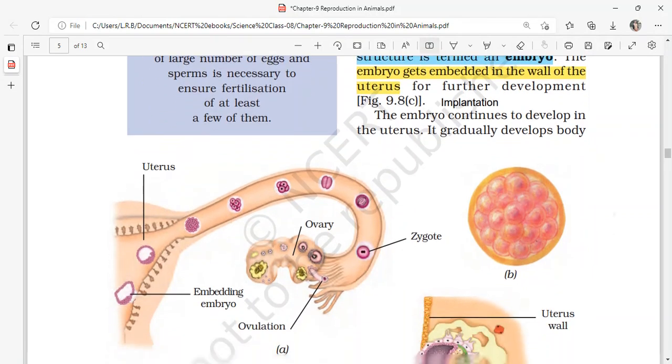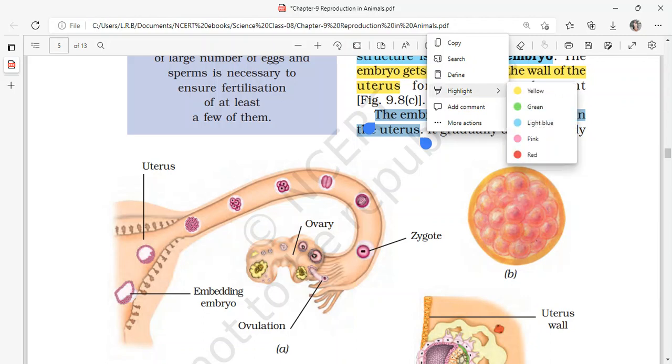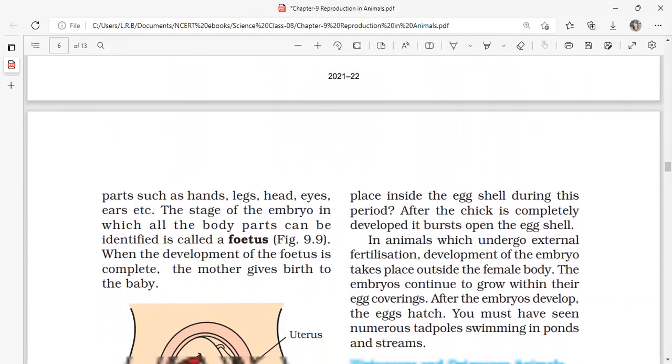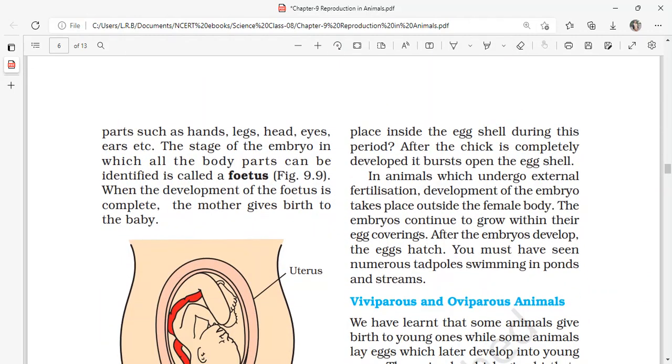Next, the embryo continues to develop in the uterus. So where does the embryo develop? It is the uterus. Gradually it develops body parts such as hands, legs, head, eyes, ears, etc. The stage of the embryo in which all the body parts can be identified is called the fetus. So fetus is the stage of the embryo development, or the baby development, where you are able to identify the parts of the body like hands, legs, eyes, ears and others.